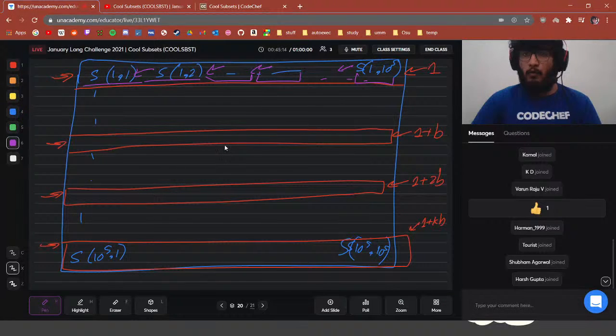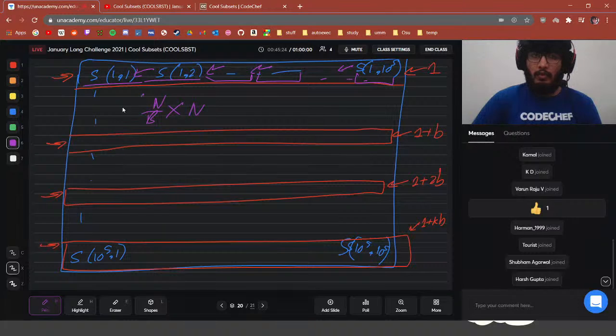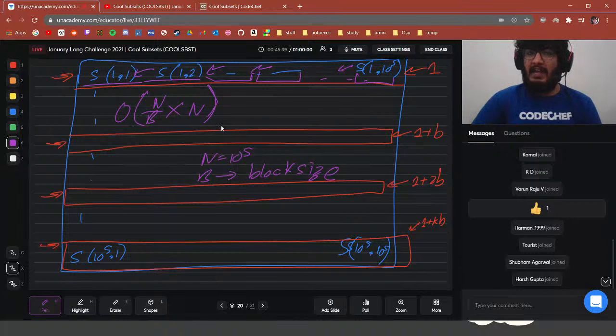How much time complexity would we require to compute these rows? Let the number of rows be n by b. We are going to be spending n by b into n time to calculate these rows, where b is the block size and n is equal to 10 to the power 5. So we are utilizing big O of n by b into n time to pre-calculate these rows.